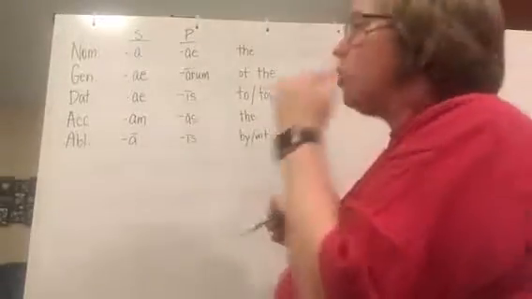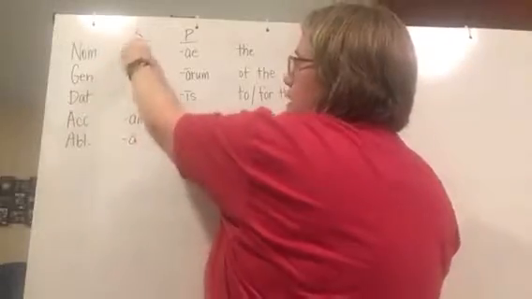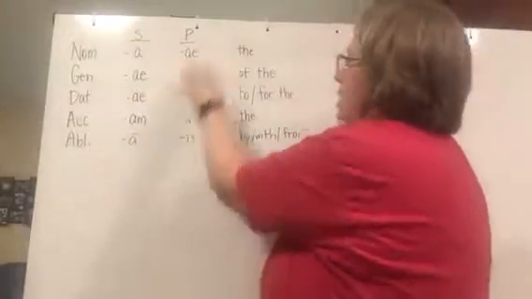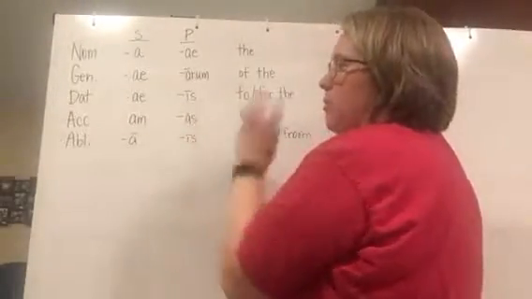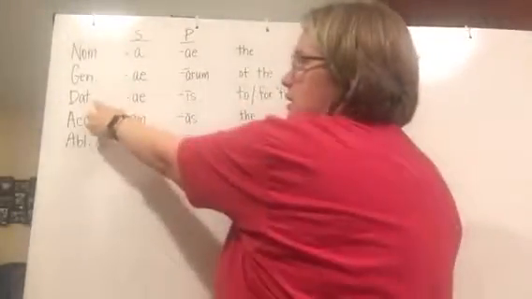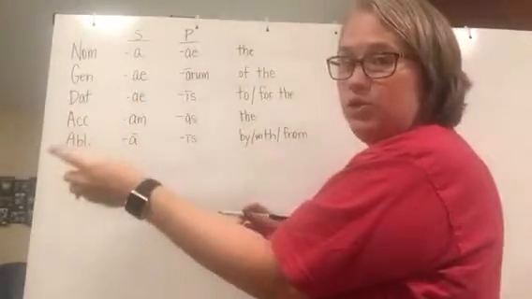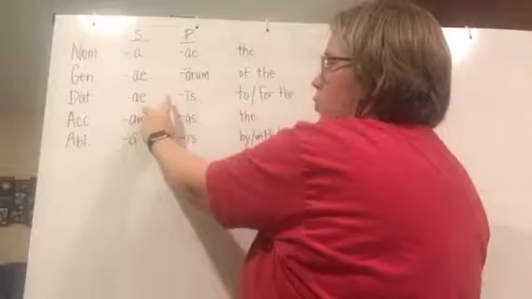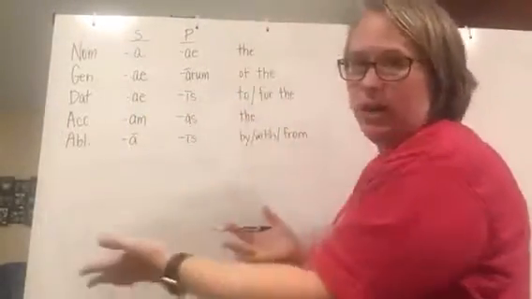So I have memorized this in order. Then I can just remember, if I can figure out that this something is dative, which means indirect object, then it has one of these two endings and it means to or for whatever it is.